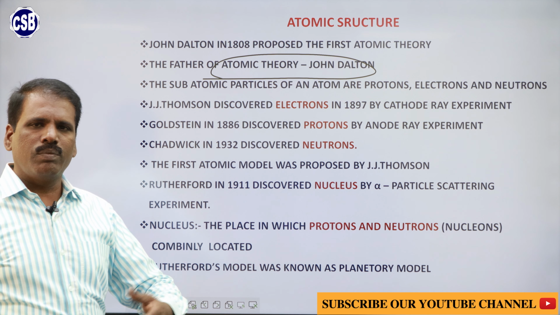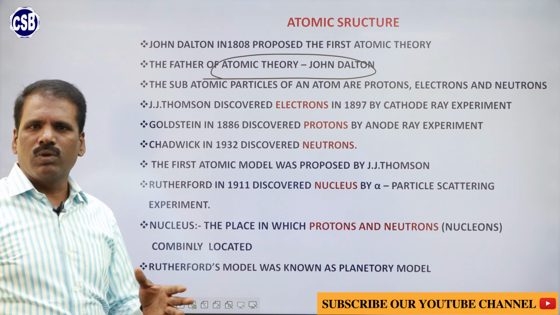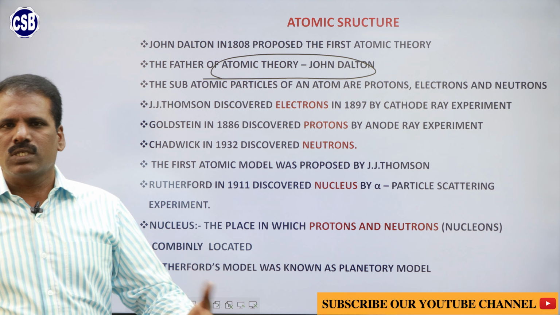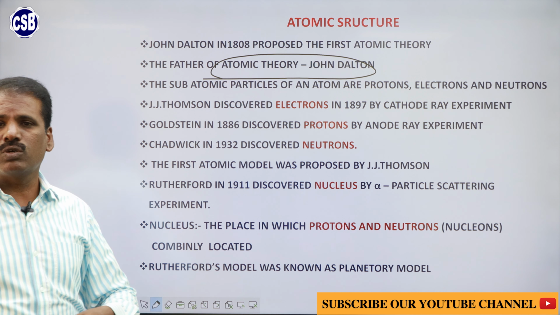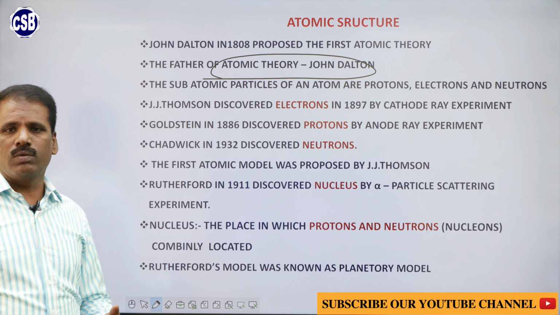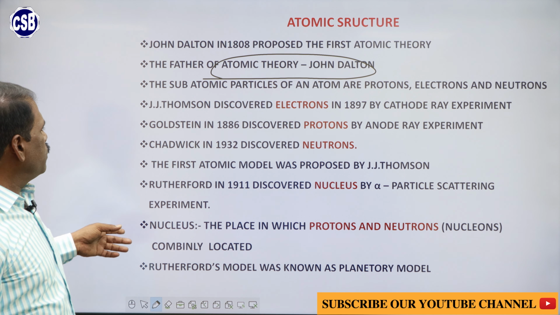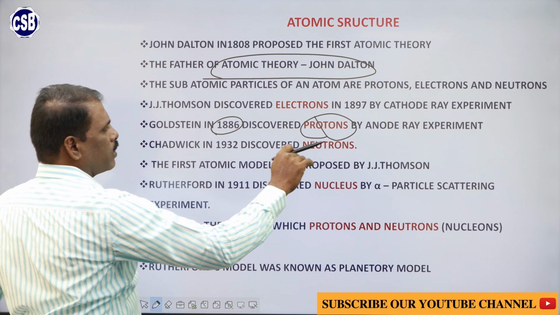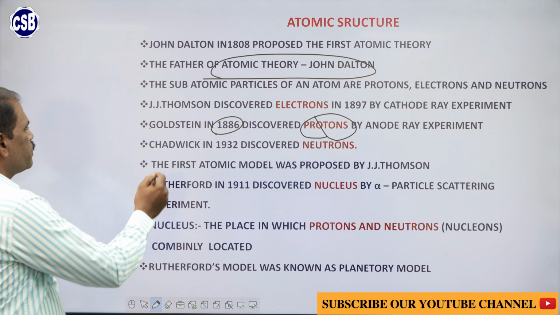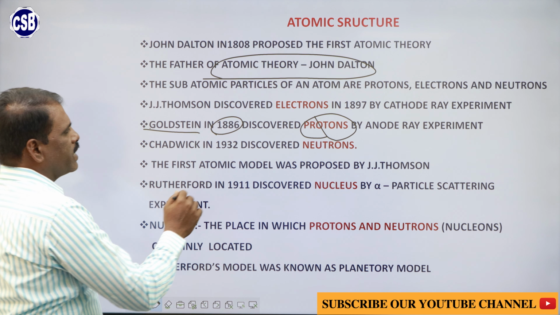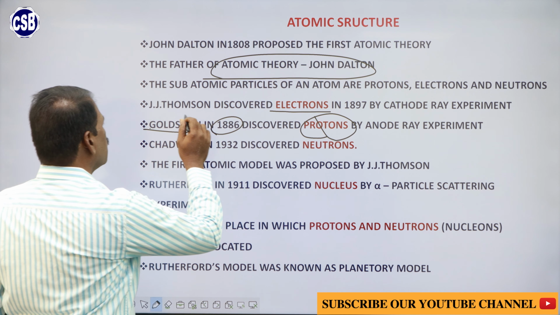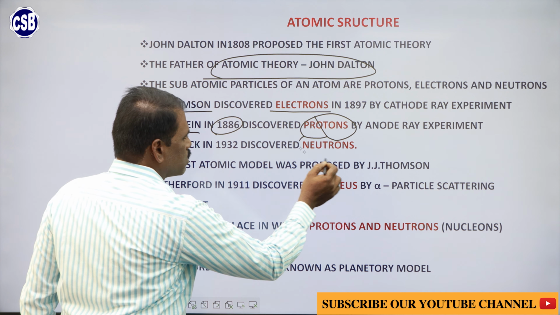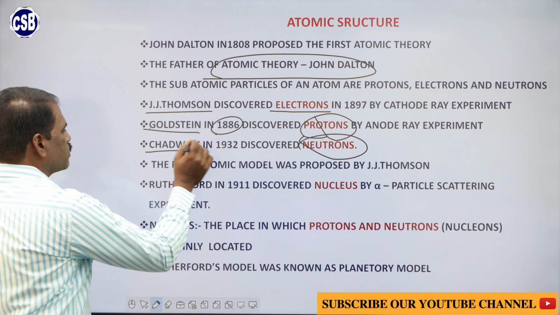After a long time, it was found that atoms can be divisible. Many subatomic particles are present in the atom. It was explained by many scientists, and then many subatomic particles were discovered. In the year 1886, protons were discovered by Goldstein. In the year 1897, electrons were discovered by J.J. Thomson. And in the year 1932, neutrons were discovered by Chadwick.